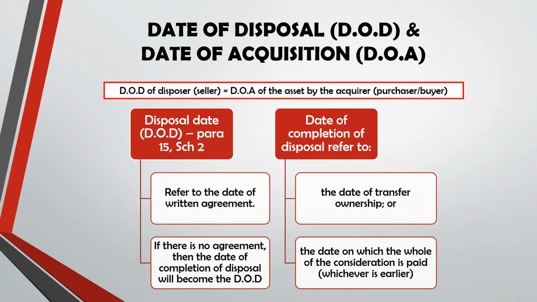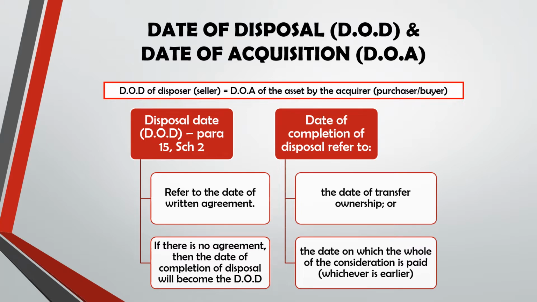So here, according to paragraph 15, Schedule 2, DOD refers to the date of written agreement. So it will also be equivalent to DOA of the buyer or purchaser. However, if there is no agreement, the date of completion of disposal would be the date of disposal.